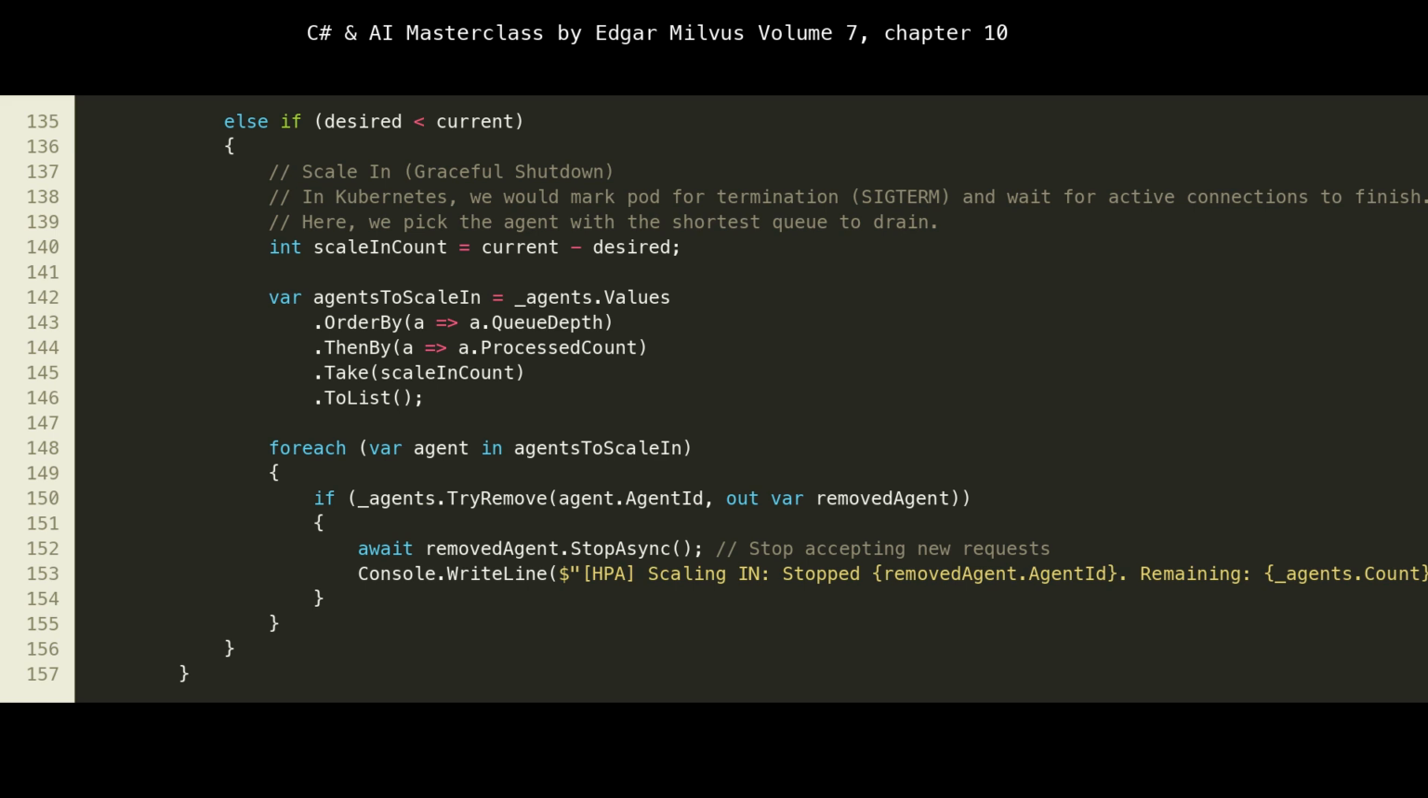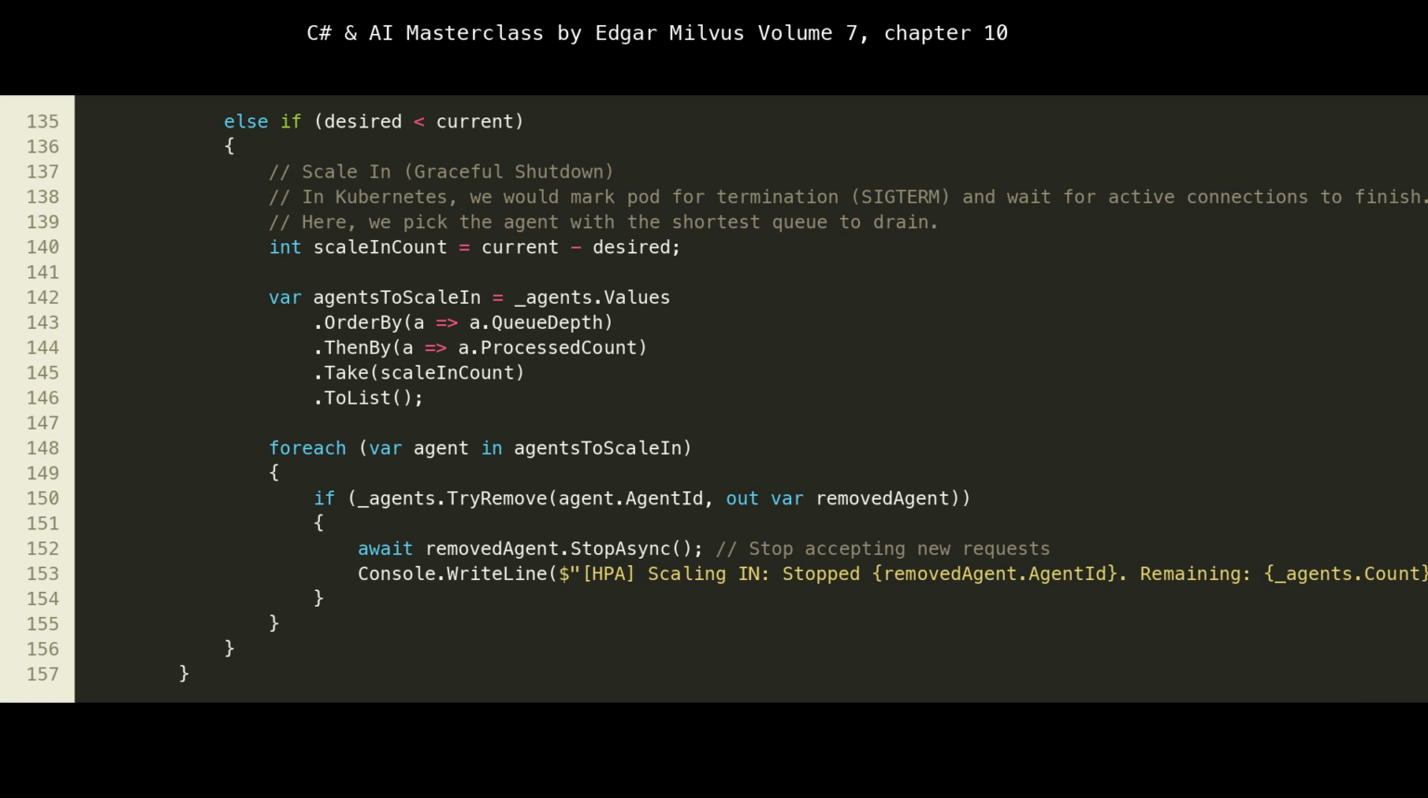If desired is less than current, lines 135 to 157, it means we have more capacity than needed, and we can scale in. This is a more delicate operation. In Kubernetes, scaling in involves marking pods for termination, and the application typically receives a SIGTERM signal to perform a graceful shutdown. Our simulation handles this by first determining which agents to remove. At lines 142 to 146, we select agents with the shortest queues and fewest processed requests. This strategy aims to remove agents that are least busy, minimizing disruption.